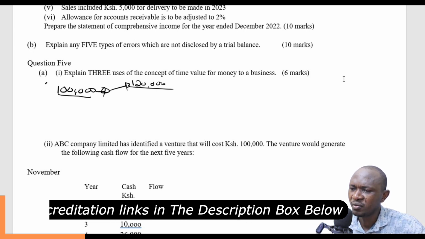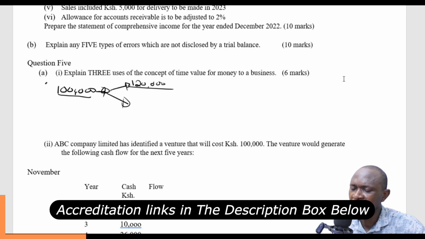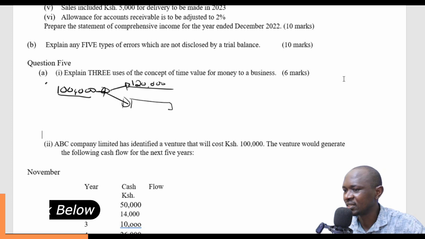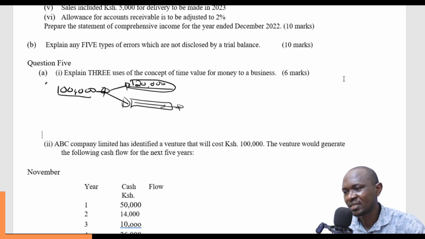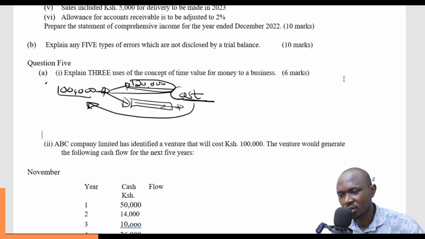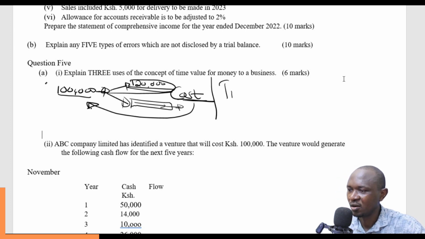So if I was to give you this money, it means that I've empowered you to do whatever you can do that will help you realize the greater value of this figure. So I'll have lost to the extent of what you'll have gained. So we talk of the cost of this money over time. That is the time value of money.